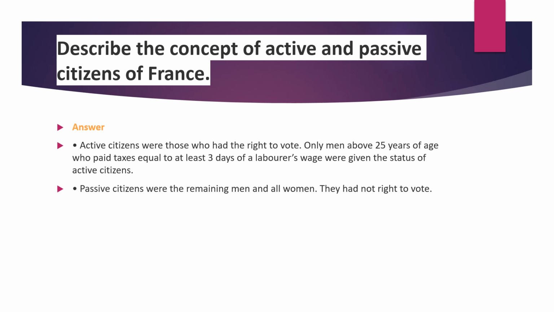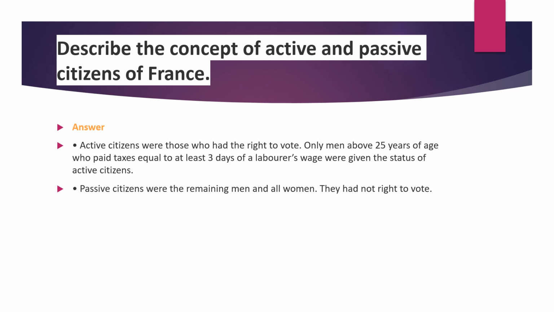The rest of the people are called passive citizens, who are not able to pay taxes to the government. That means government here, the king, the men and all women. So think about women here: gender discrimination is there. Only men got voting rights, and women could not get voting rights.